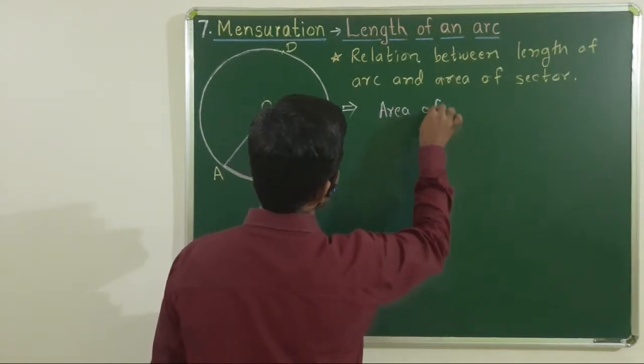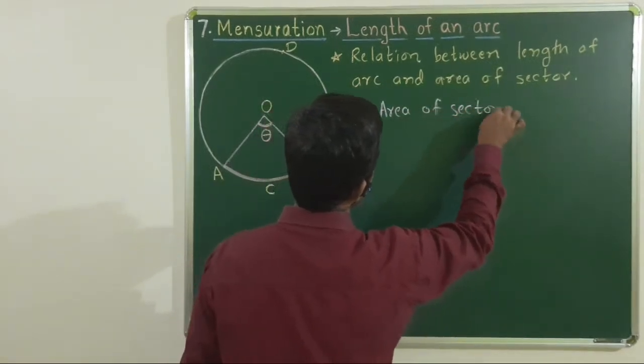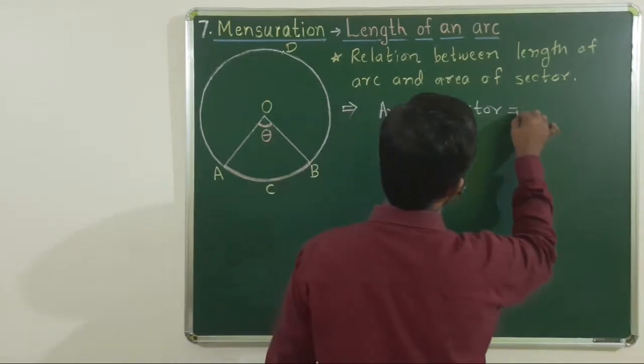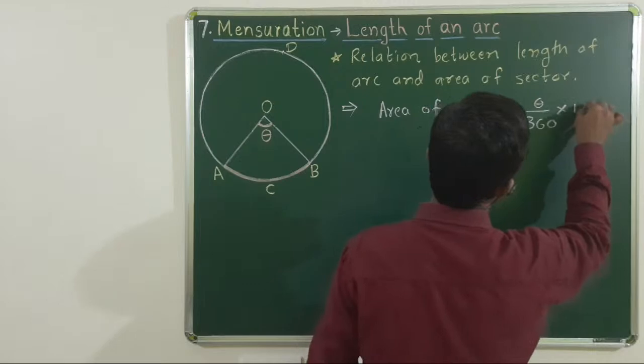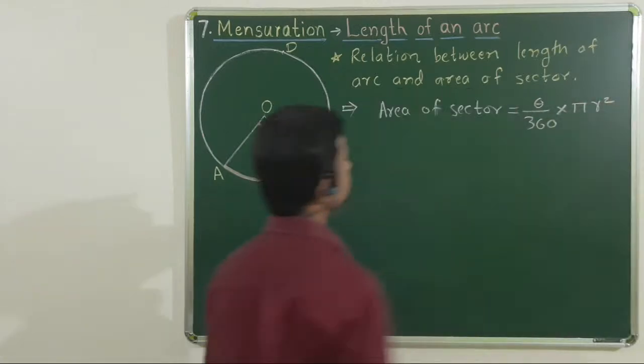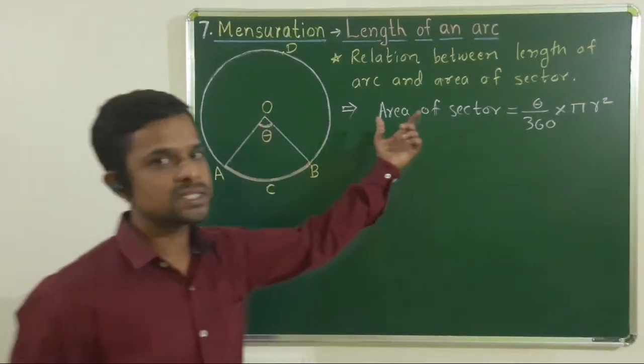Area of sector is equal to, we know formula for area of sector as theta upon 360 into pi r square. We have already learned this during previous session.